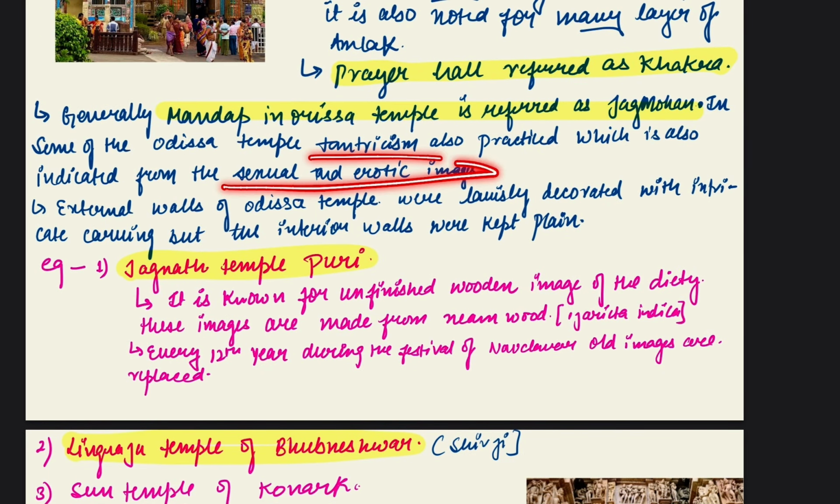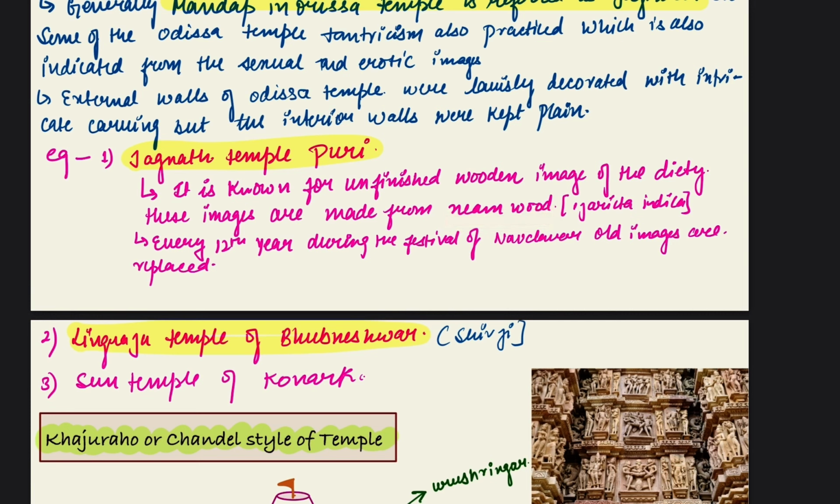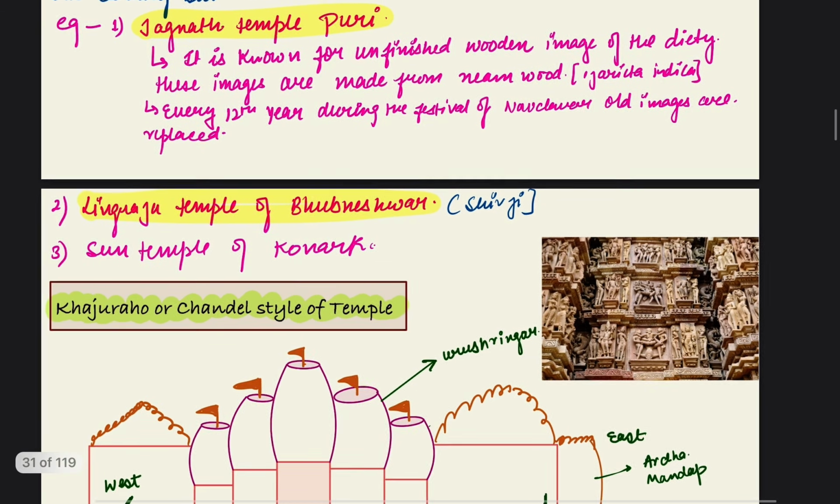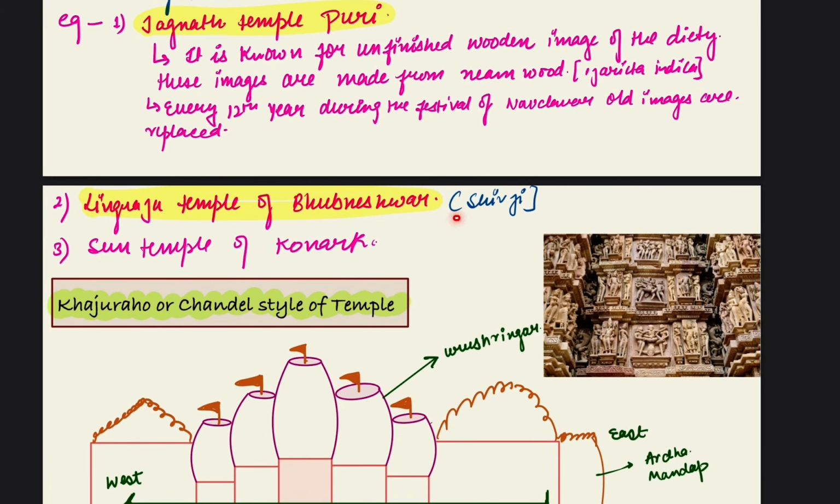In Jagannath Puri, the deity is known for an unfinished wooden image made from neem wood. And every 12th year, in the festival of Nav Kalevar, old images are replaced with new ones. Lingaraj temple in Bhubaneswar is a Shiva temple, and then the Sun temple in Konark.